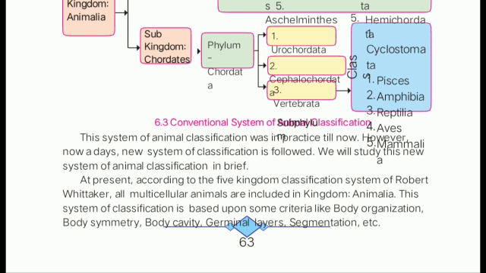Understood? The traditional is over. Now we will be discussing the modern system of classification, and we have to understand these various criteria on the basis of which this modern system of classification works. So it will proceed from tomorrow.